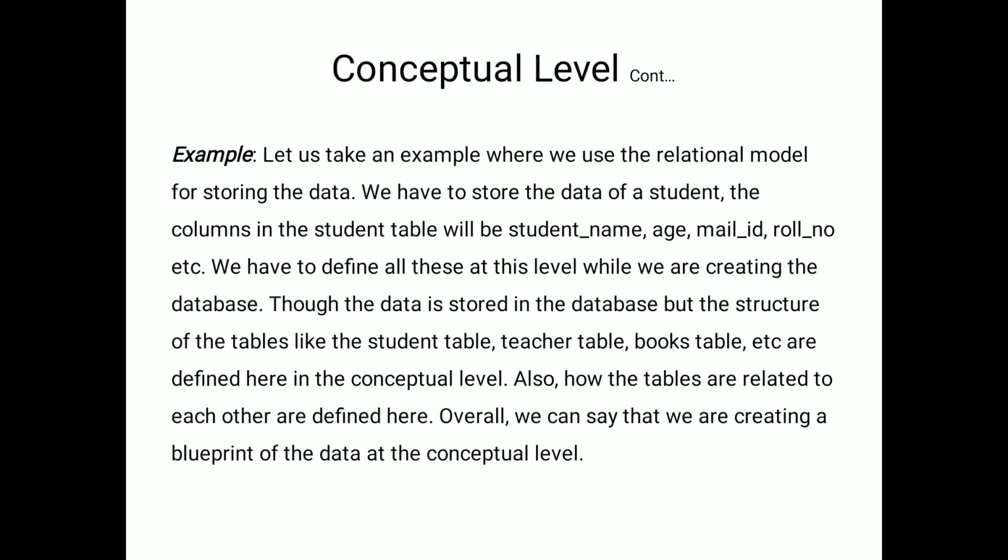For the conceptual level example, let us take the case where we use the relational model for storing the data. We have to store the data of the student. The columns in the student table will be student name, age, mail ID, roll number, etc. We have to define all these at this level while we are creating the database.